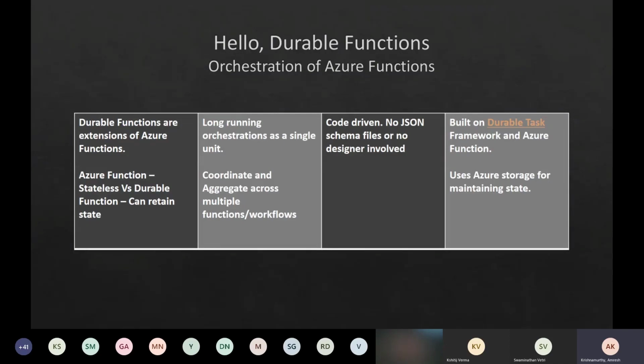Azure Functions were definitely not for long running operations; we had a limitation of 5 or 10 minutes based on the consumption or premium plans. But with durable functions, you can have long running functions as a single orchestration unit. You can run even for a day or a month or more. And what is more interesting is that it can coordinate between different Azure Functions and solve many of the problems we saw using the workflows.